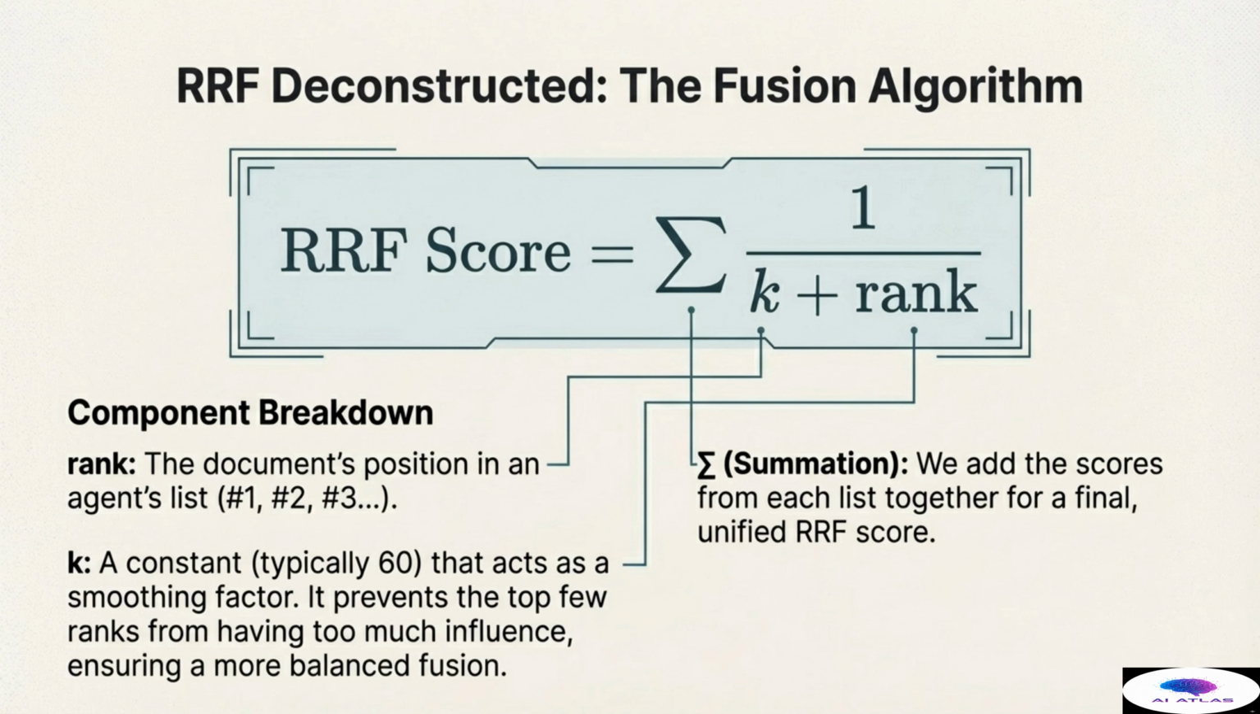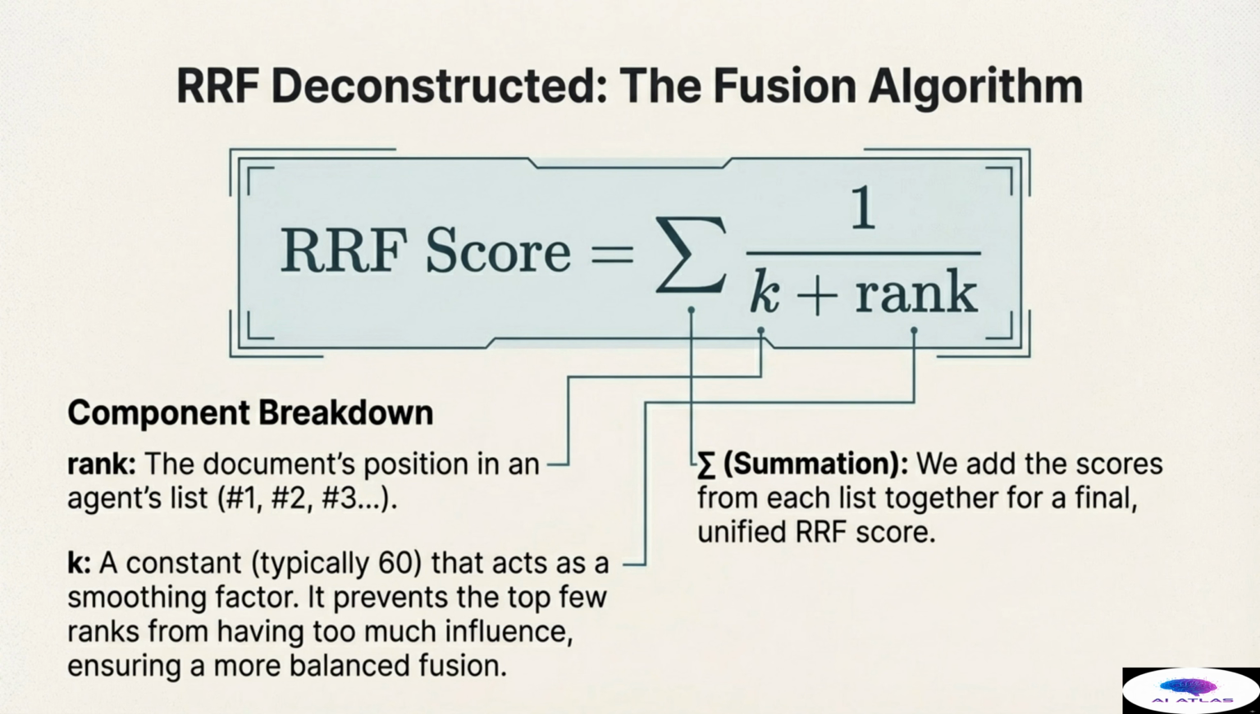The formula shows the RRF score equals the summation of 1 divided by the constant k plus the rank. The rank component is the document's position in an agent's list, such as number 1, number 2, or number 3. Sigma, the summation symbol, means we add the resulting values from each list together to produce a final, unified RRF score. The crucial element here is the constant k, which is typically set to 60. This k acts as a smoothing factor. By adding 60 to the rank, we effectively dampen the influence of the absolute top few ranks.